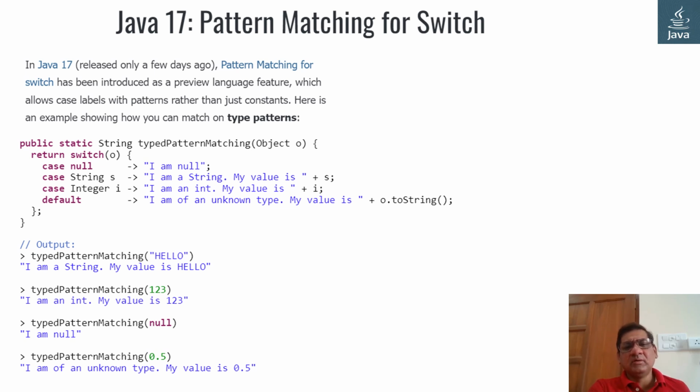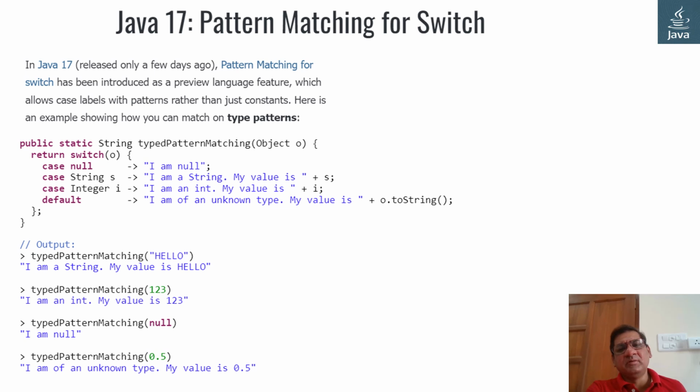Like before, while working with any switch statement, we just pass the value to the switch, and the case just checks that respective value only. We don't check any pattern for that value. But from Java 17 onwards, we have a facility like pattern matching.